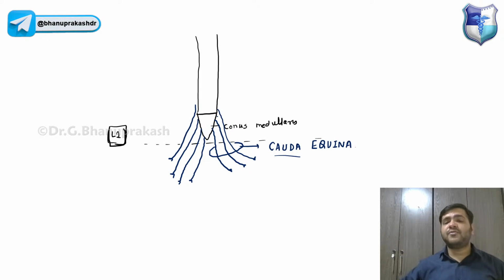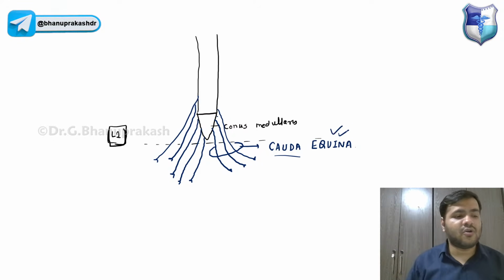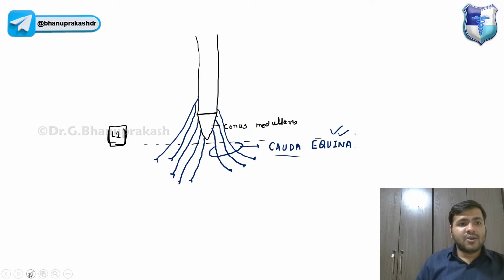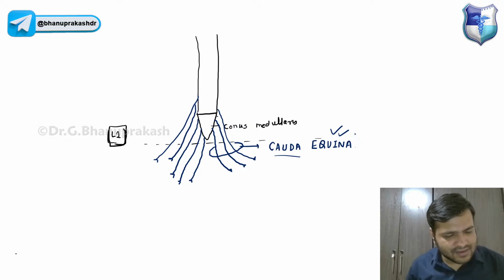They will come out from below only. But the spinal cord is ending above. So they are coming from these spinal segments above, but they are going down like this, and this represents the tail of a horse, and that is why it is called the Cauda equina.